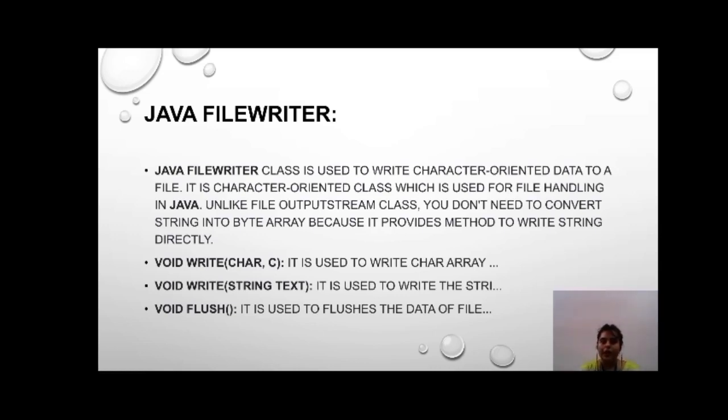Unlike the FileOutputStream class, you don't need to convert a string into a byte array because it provides a method to write the string directly. As you can see, void write(char c) is used to write a char array. Void write(String text) is used to write the string. Void flush() is used to flush the data of the file.